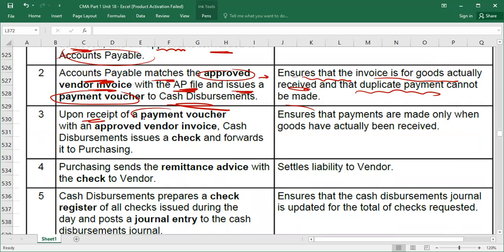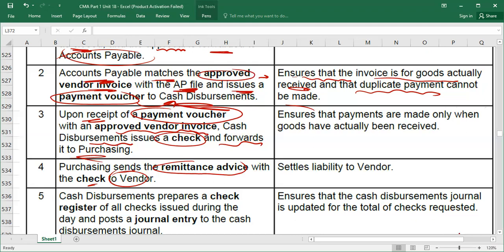Upon receipt of the payment voucher, because the payment voucher was sent to the cash disbursement department, once the cash disbursement department receives the payment voucher, they will compare it with the approved vendor invoice. Okay, cash disbursement issues a check and forwards it to the purchasing. The check will be sent back to the purchasing. The purchasing department, at the start, separated the remittance advice in step number 1 of this cycle. Now purchasing sends the remittance advice and the check to the vendor.